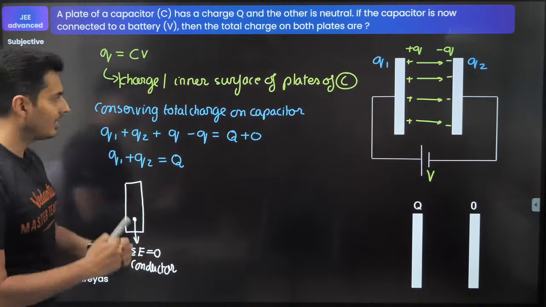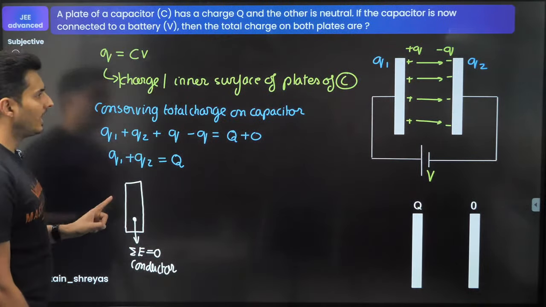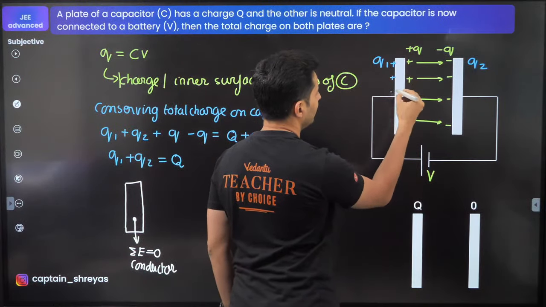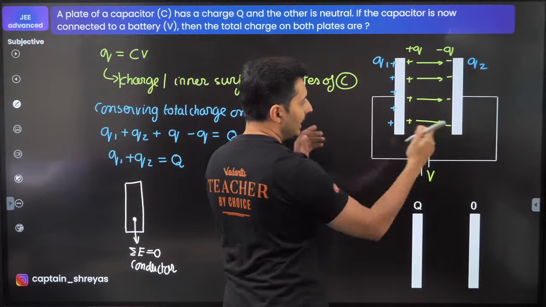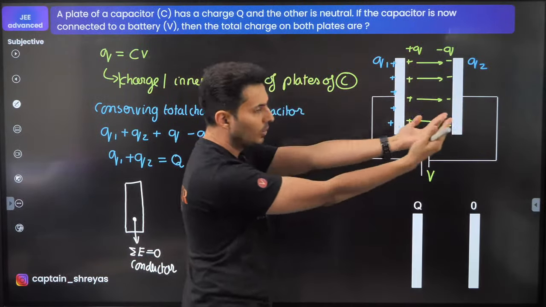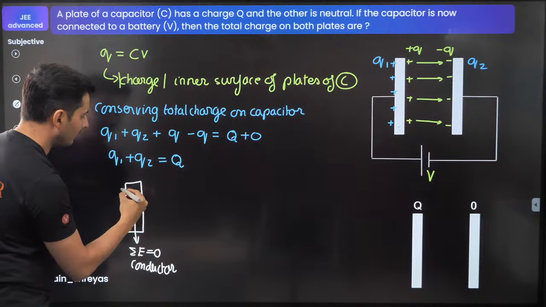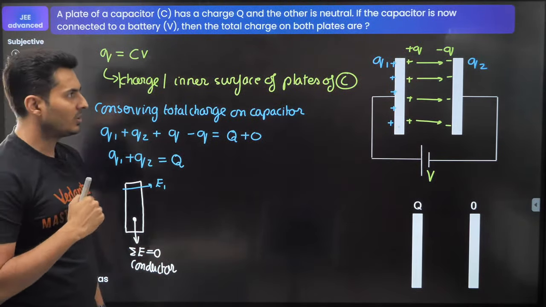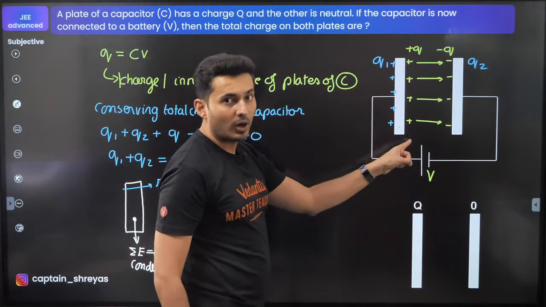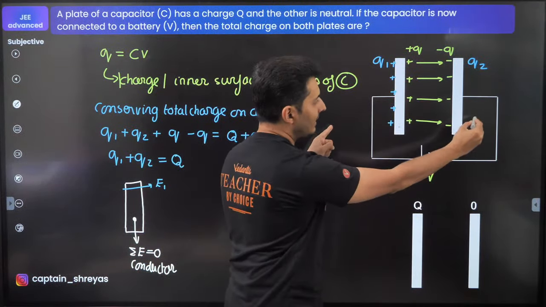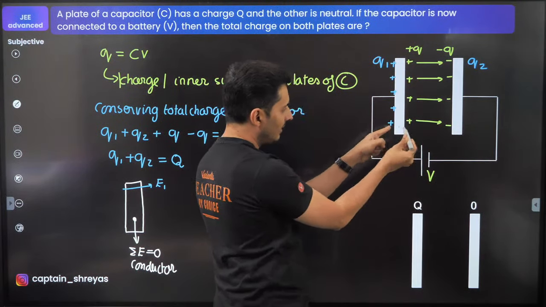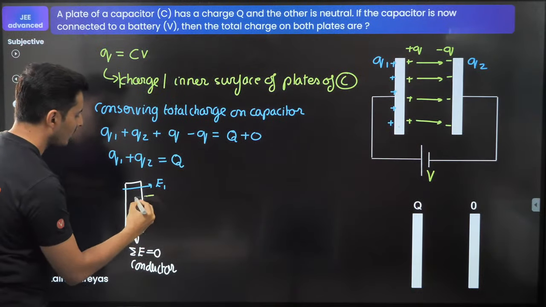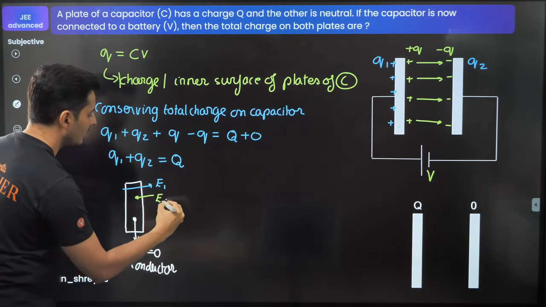Let's see who and all are giving fields. Obviously, there is an electric field because of Q1. This Q1 charge is right over here and will give a field like that. So at this point, the field will be towards the right side. So there will be a field due to the charge 1. This positive small q charge will give a field like this. On the left side of it, the field will be towards the left side. So there is one field due to that q charge. Maybe I'm just going to call it EQ.